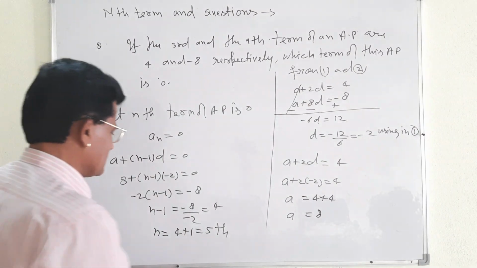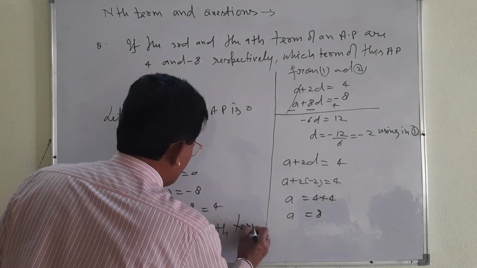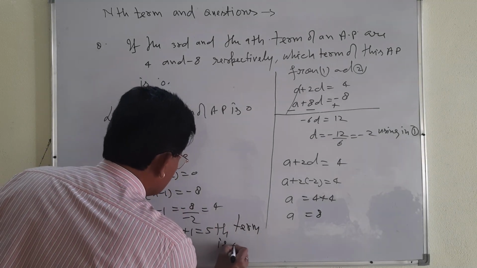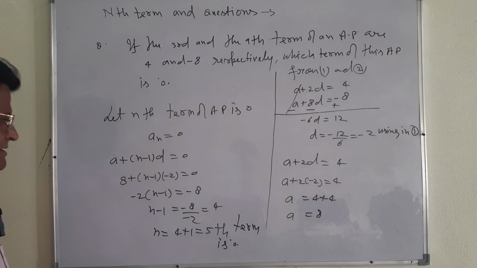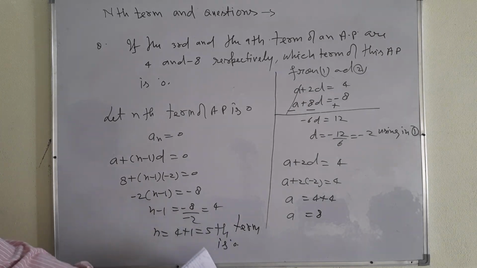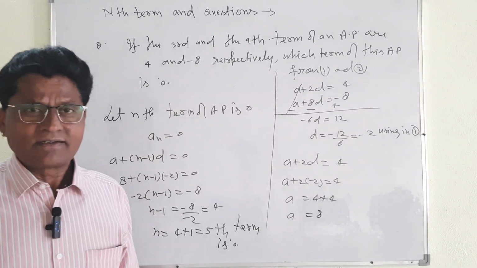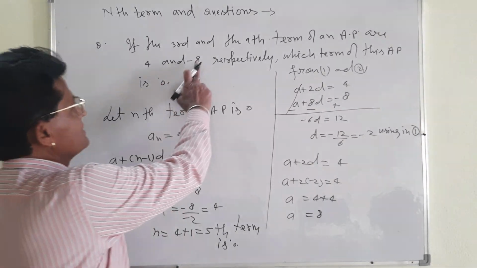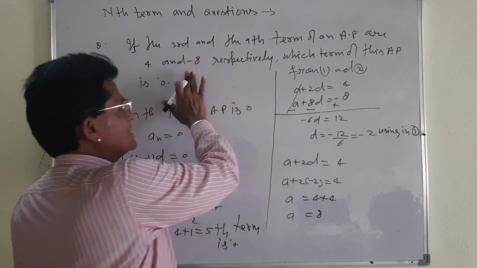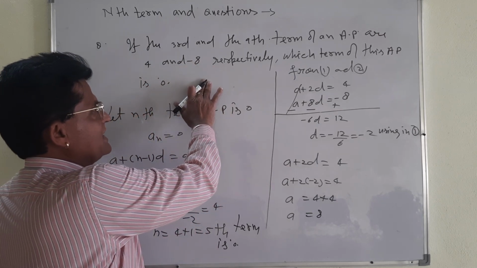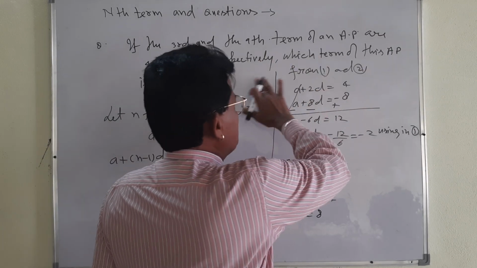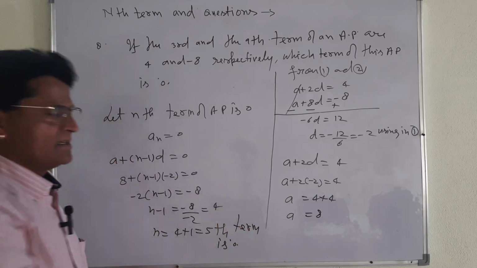Fifth term is 0, my dear student. N is equal to 5, means fifth term is 0. Very important question, very simple question. It is given. First of all, by using the first condition, we got the value of A and D. Which term of this AP is 0? Fifth term is 0.